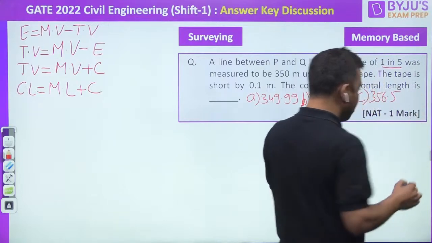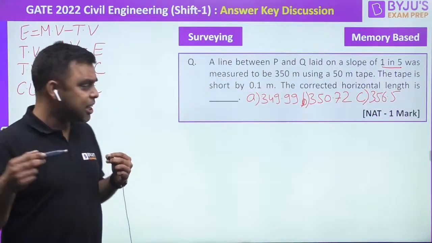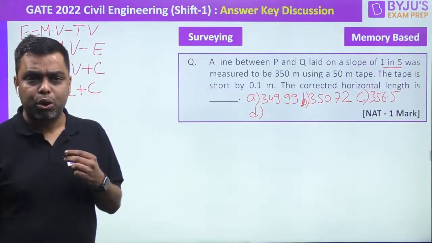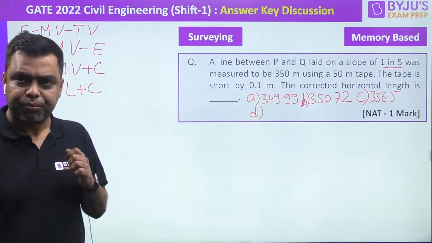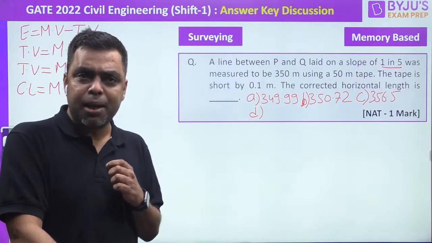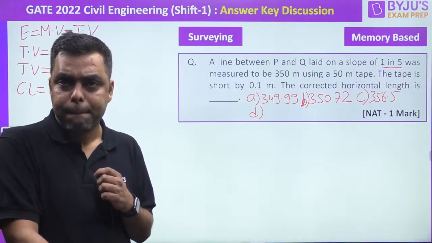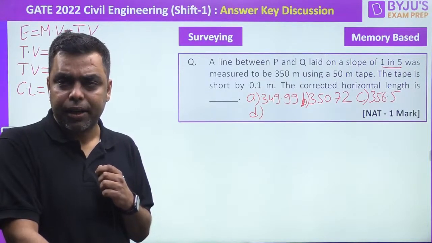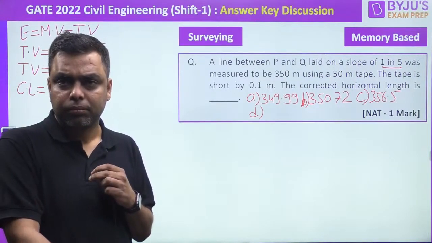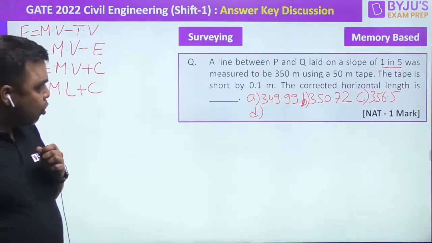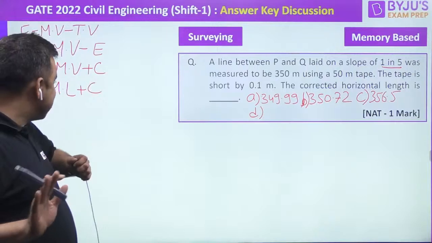356.5, okay, fine. D option. Can somebody please tell me the D option, guys? I'll be very grateful to you. Can somebody please tell me option D? Anybody? Okay, fine. I'll just tell you.